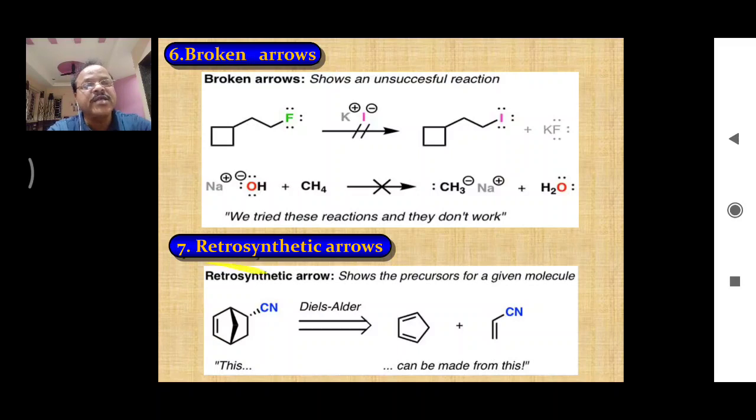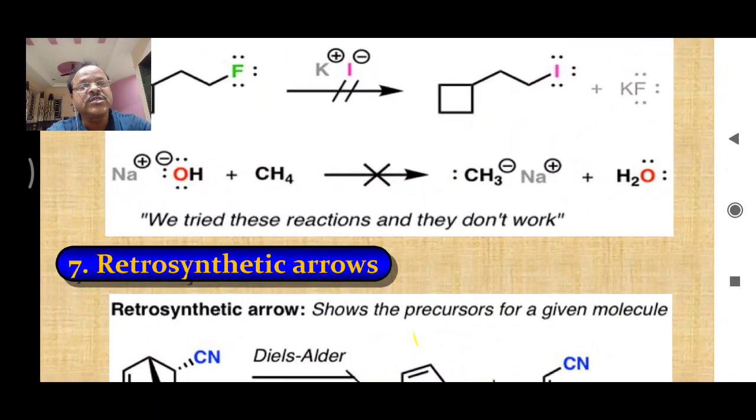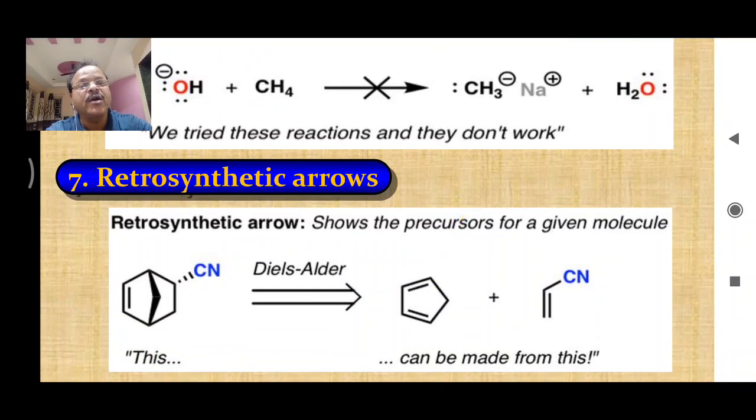The next type of arrow is called a retrosynthetic arrow. This is an example of a retrosynthetic reaction. Now this is the reactant, this is the target molecule. In retrosynthesis it is called the target molecule, and target molecule means we want to prepare this molecule. Suppose I want to prepare a particular molecule, I know its structure.